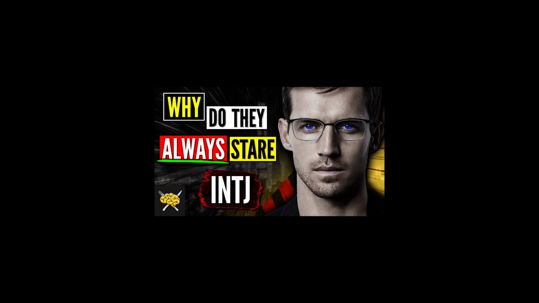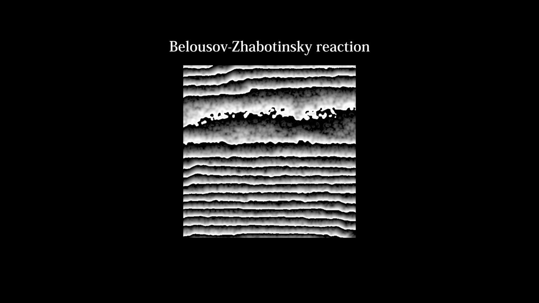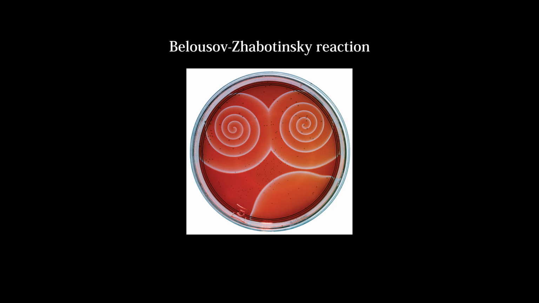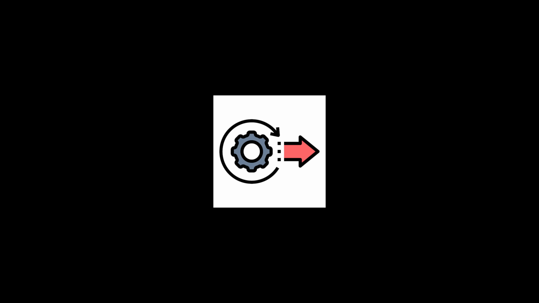I'm an INTJ though, so when I think chain reaction, I think of chemistry, and when I thought of chemistry, I remembered my old project implementing a model of the Belousov-Zhabotinsky reaction, a very cool, recently discovered chemical oscillator. The simulation of this reaction is what's known as a cellular automaton, a model of computation that divides up the universe into a grid of cells, with each cell deciding its next output based on the previous output of its surrounding neighbors.